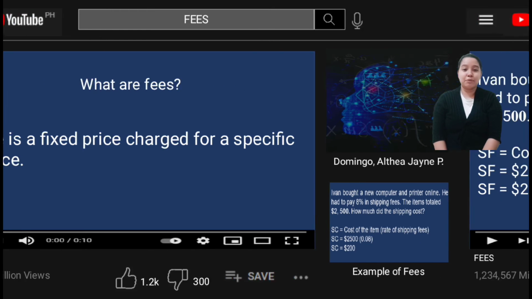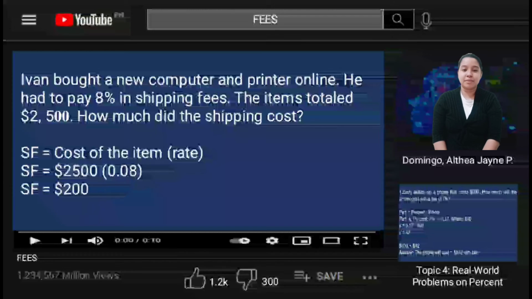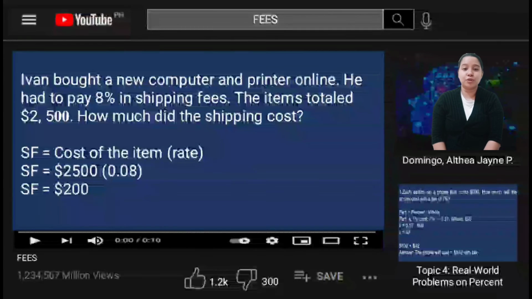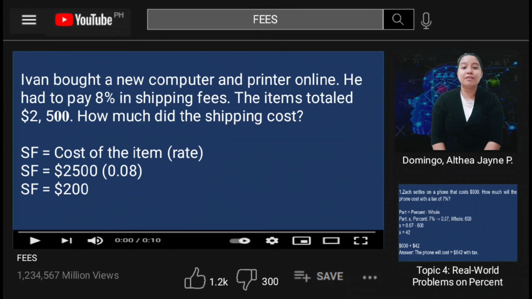We have an example here of solving the fees. Ivan bought a new computer and printer online. He had to pay 8% in shipping fees. The items totaled $2,500. How much did the shipping cost? We all know that if we buy an item online, we should pay for the shipping fees. So, Ivan needs to know how much the shipping cost.